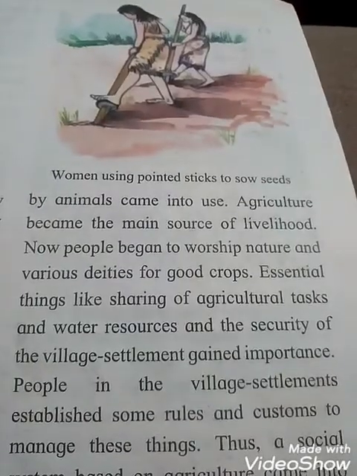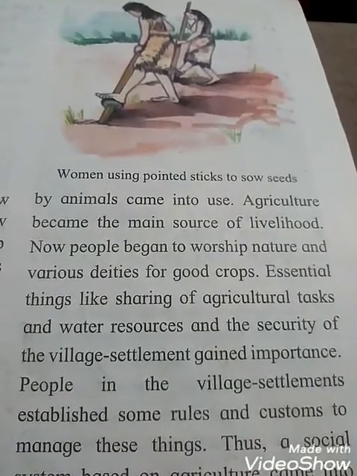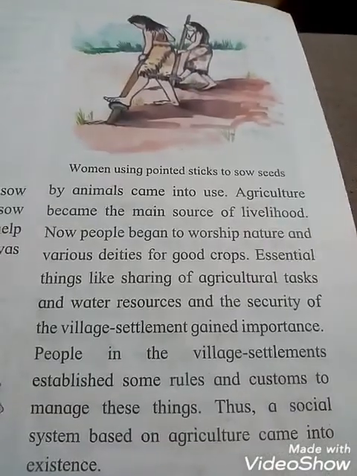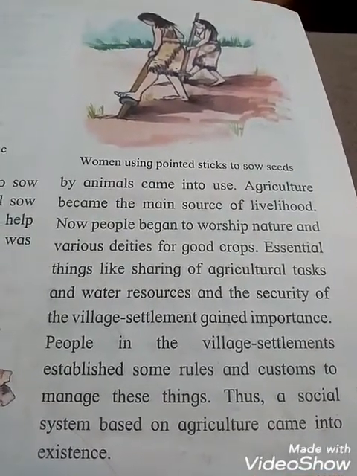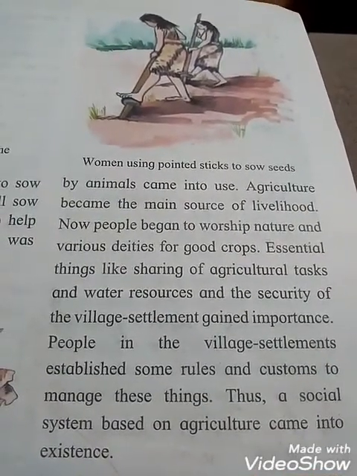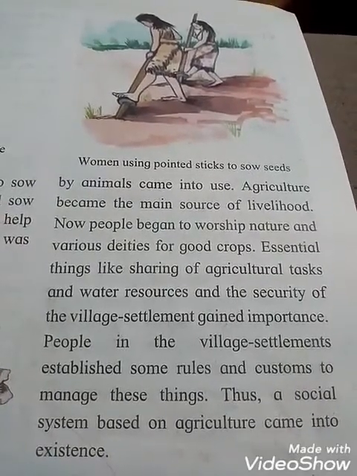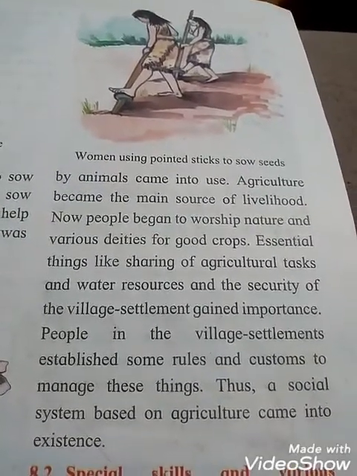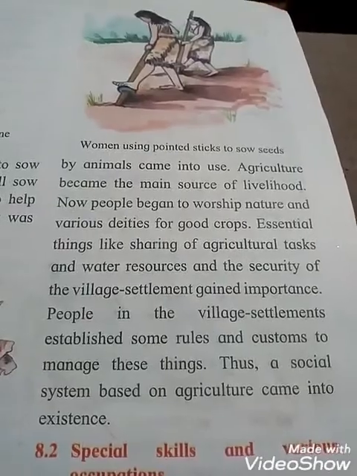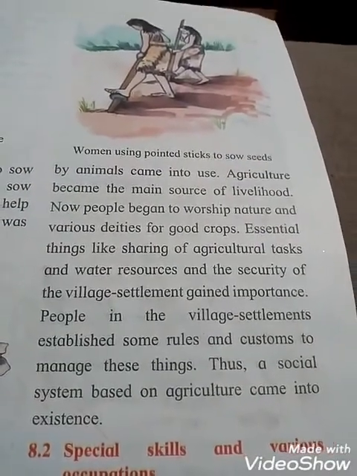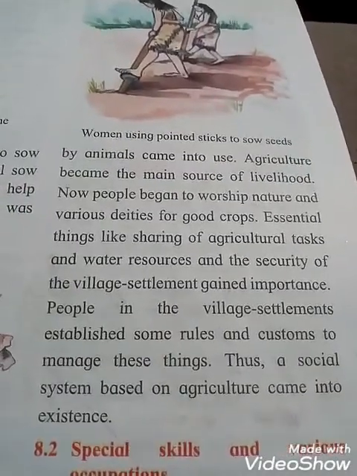People in the village settlements established some rules and customs to manage these things. Thus, a social system based on agriculture came into existence.